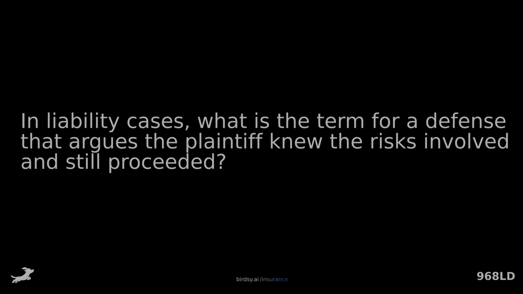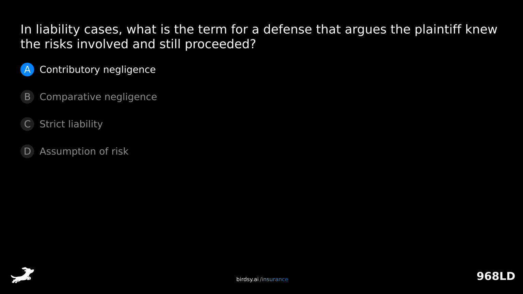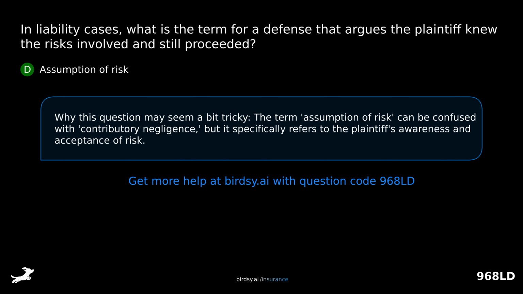others. In liability cases, what is the term for a defense that argues the plaintiff knew the risks involved and still proceeded? Is it A, contributory negligence, B, comparative negligence, C, strict liability, or D, assumption of risk? The answer is D, assumption of risk. Why this question may seem a bit tricky. The term assumption of risk can be confused with contributory negligence, but it specifically refers to the plaintiff's awareness and acceptance of risk.